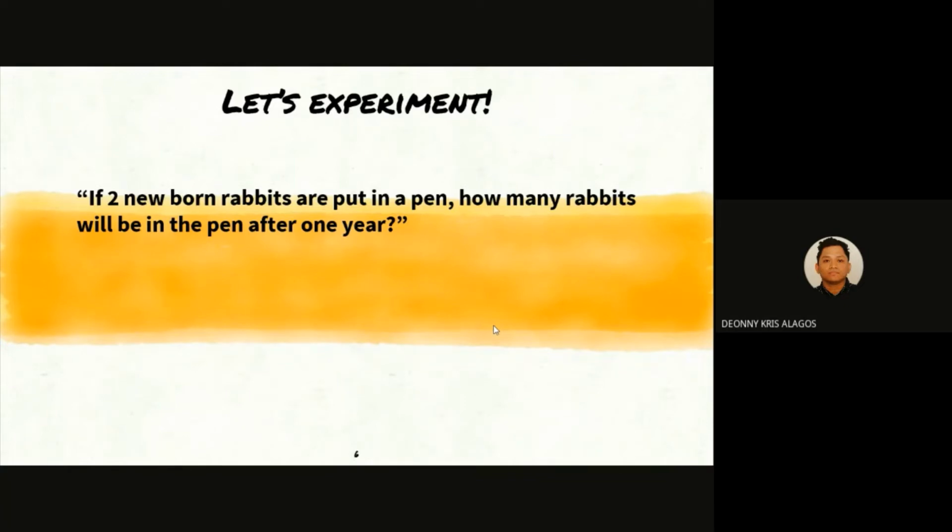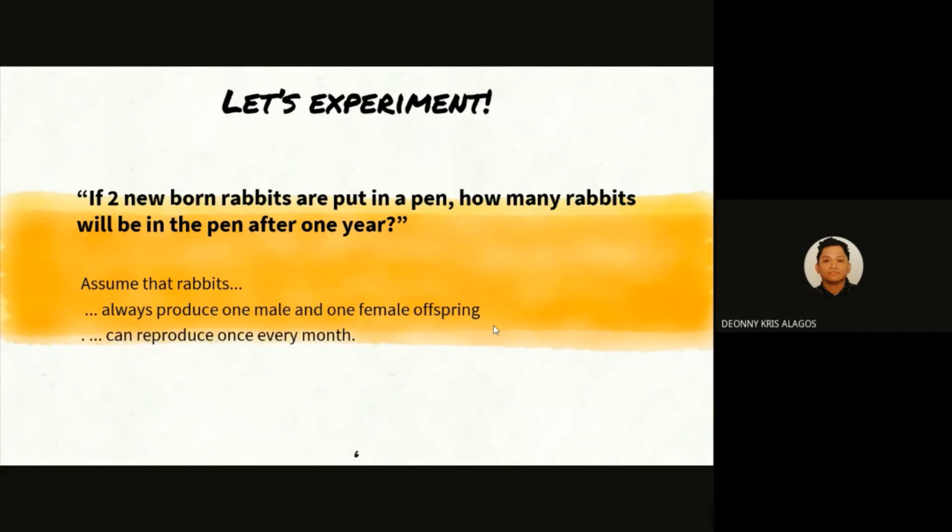If two newborn rabbits are put in a pen, how many rabbits will be in the pen after 1 year? Assume that the rabbits always produce one male and one female offspring, can reproduce once every month, can reproduce when they are 1 month old, and they never die.